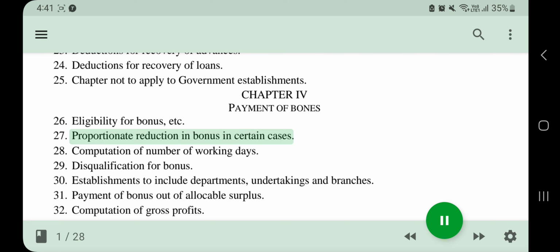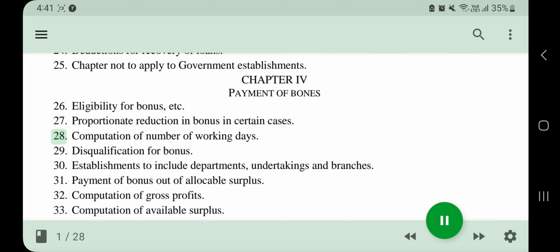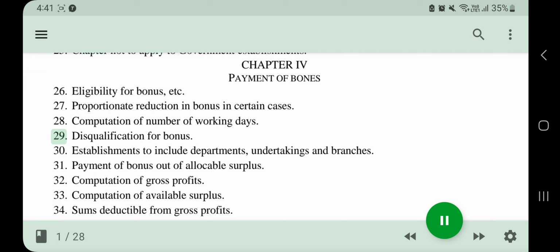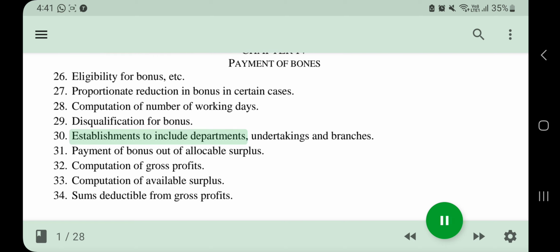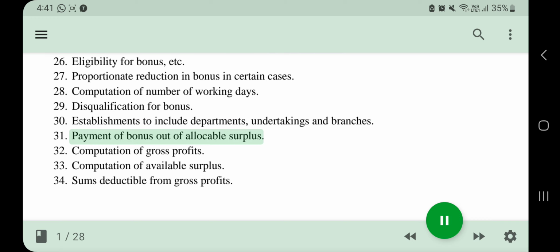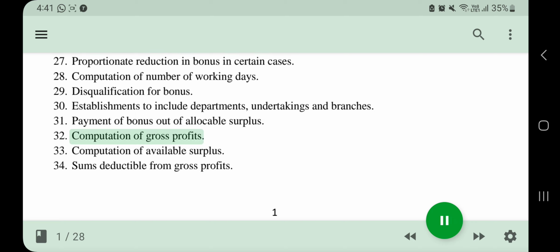27. Proportionate reduction in bonus in certain cases. 28. Computation of number of working days. 29. Disqualification for bonus. 30. Establishments to include departments, undertakings and branches. 31. Payment of bonus out of allocable surplus. 32. Computation of gross profits.